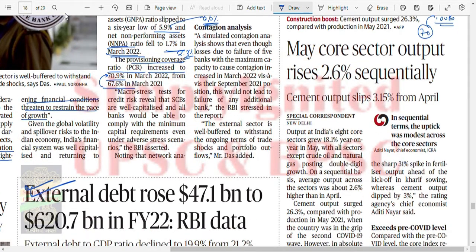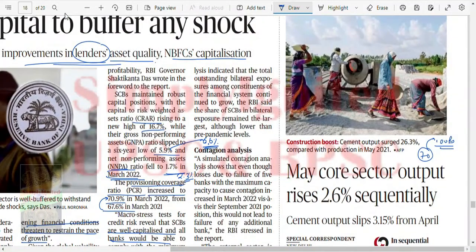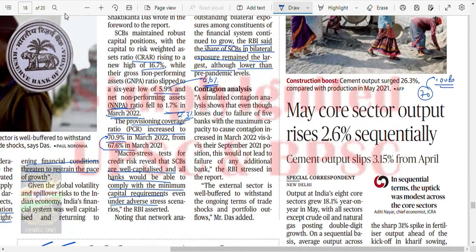Macro stress test for credit risk revealed that SCBs are well capitalized and all banks would be able to comply with minimum capital requirement even under adverse stress. Network analysis indicated that total outstanding bilateral exposures among the constituents of the financial system continue to grow, and the RBI said the share of SCBs in bilateral exposures remains the largest, although lower than pre-pandemic level. Obviously, it will take some time to build up.